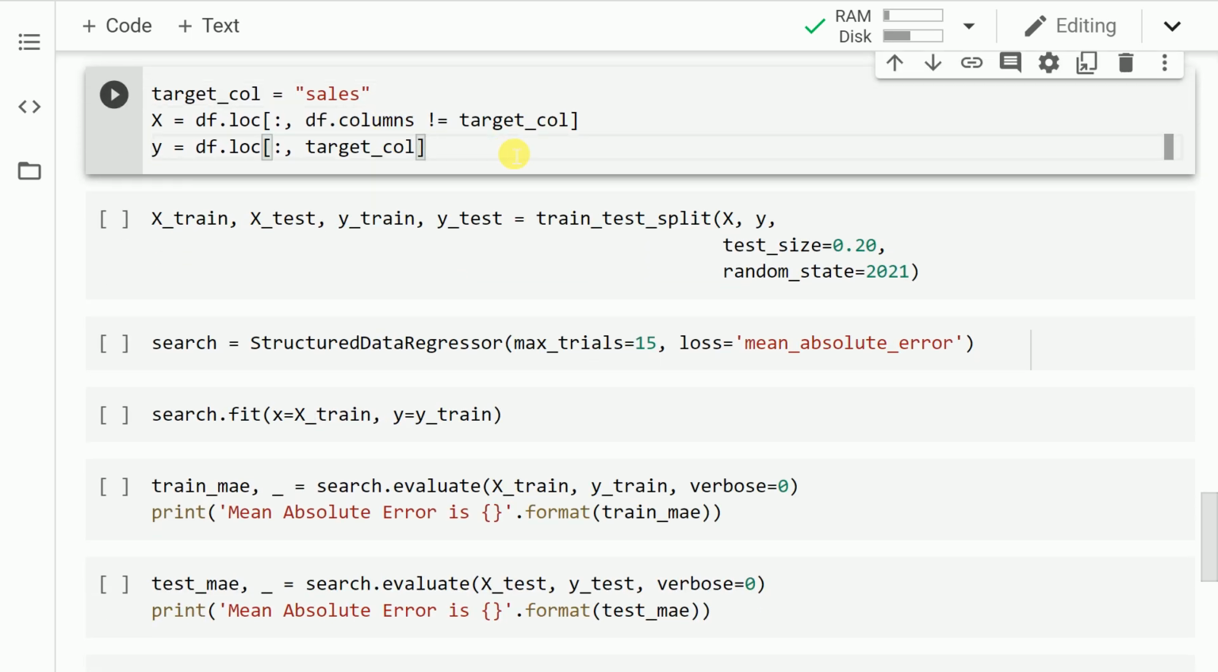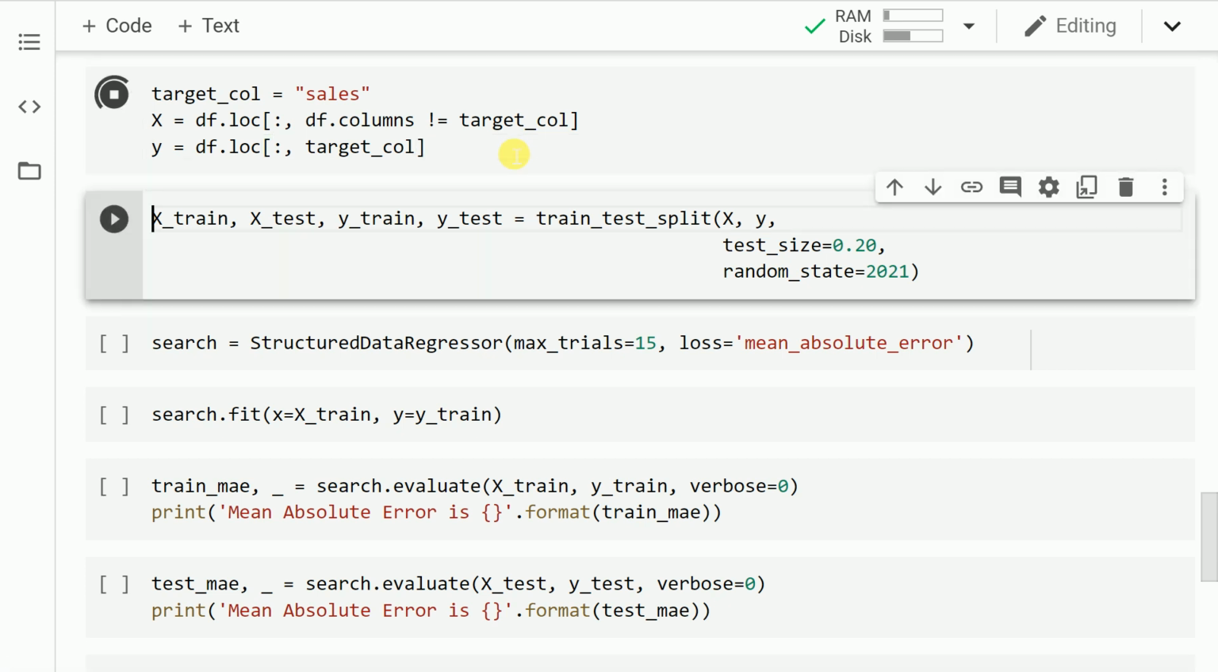In order to create the most optimum AutoKeras model, first I'll have to separate out X and Y, which is what I've achieved using this piece of code. Now that I've separated X and Y from my data frame, the next step is to separate out data into training and testing set. So let me run the cell.